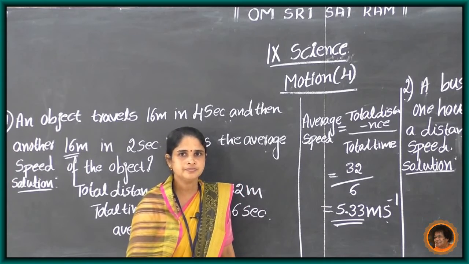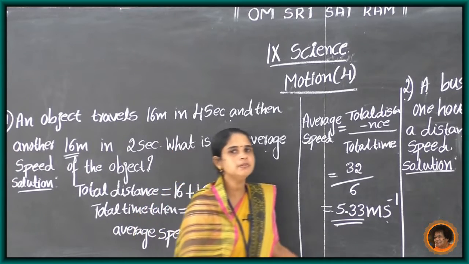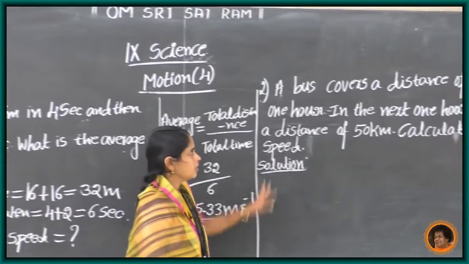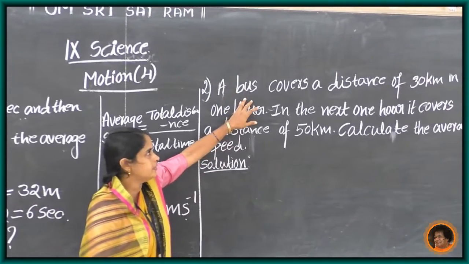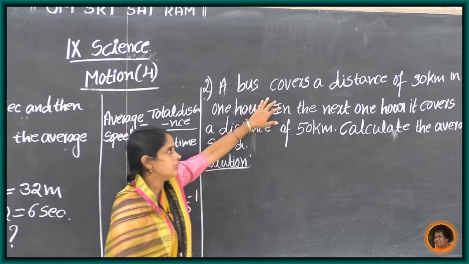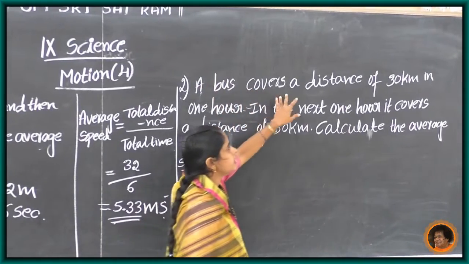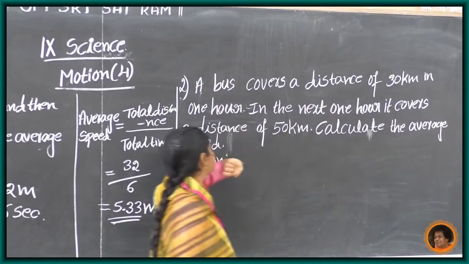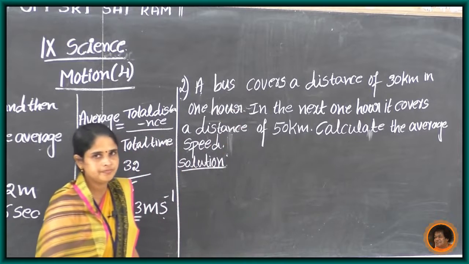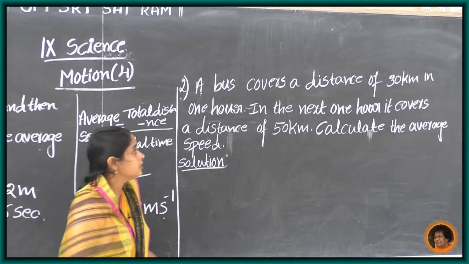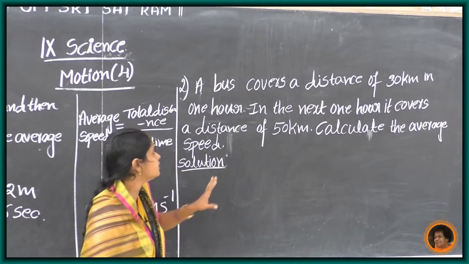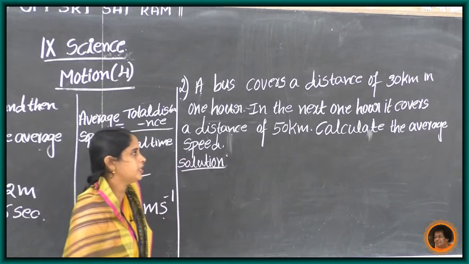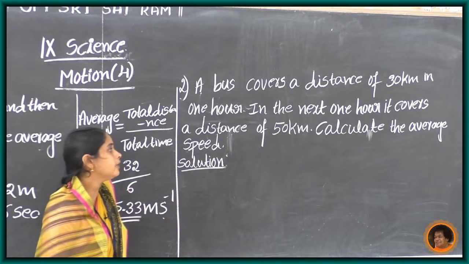Okay. Then the second problem. A bus covers a distance of 30 kilometer in 1 hour, and in the next 1 hour, it covers a distance of 50 kilometer. Calculate the average speed.